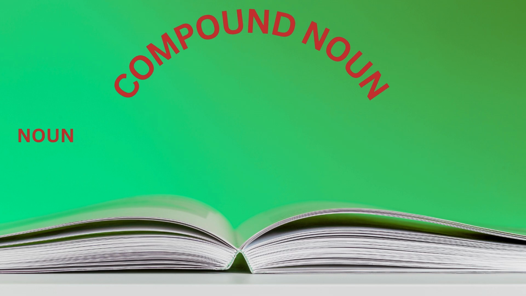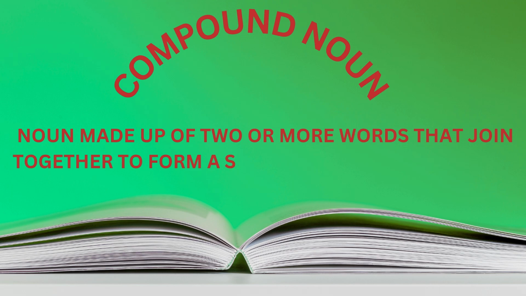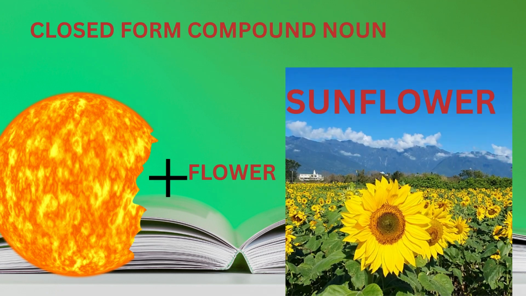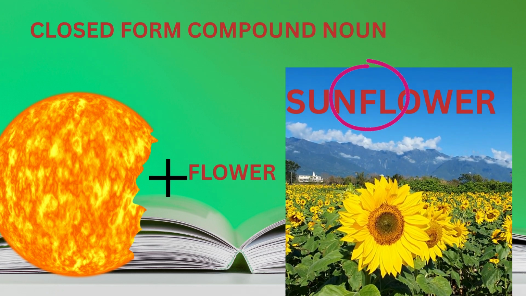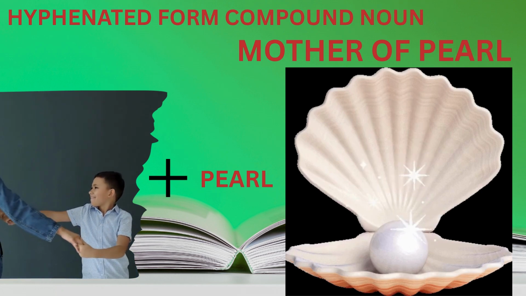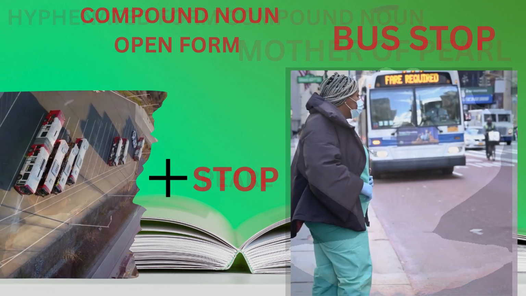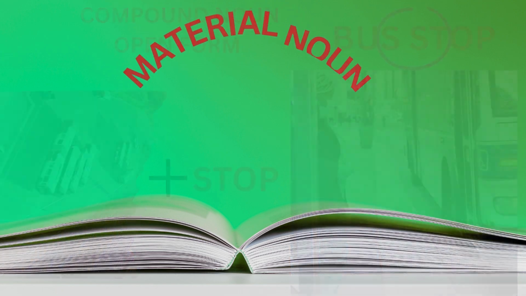Compound noun. A compound noun is made up of two or more words that join together to form a single noun with a specific meaning. These words can be written in three different ways. Closed form compound noun, example sunflower. Hyphenated form compound noun, example mother-of-pearl. Open form compound noun, example bus stop.